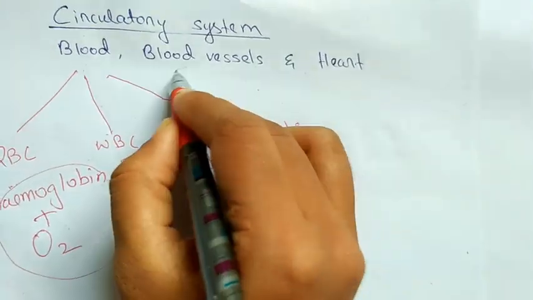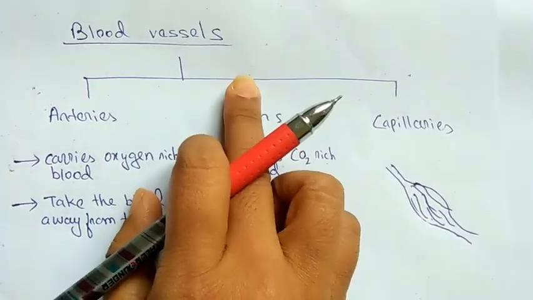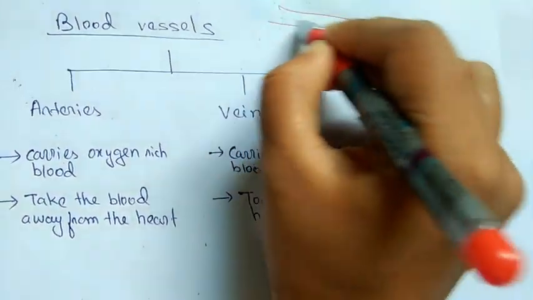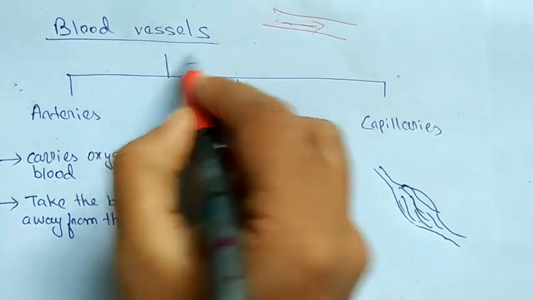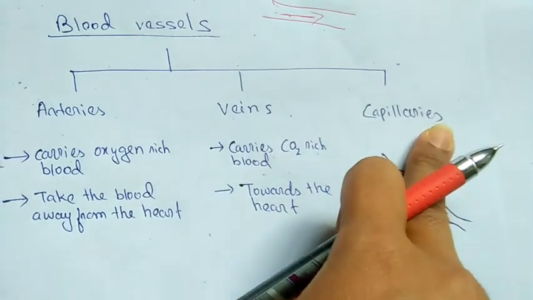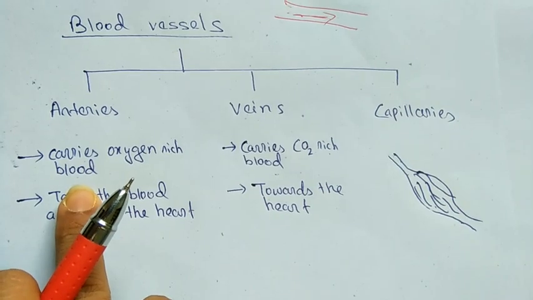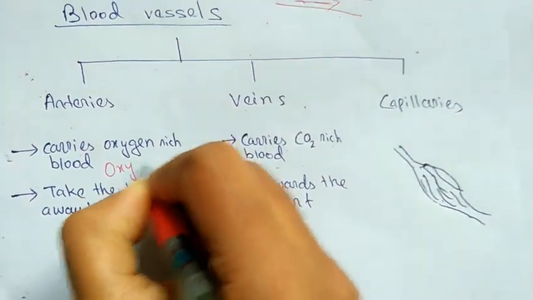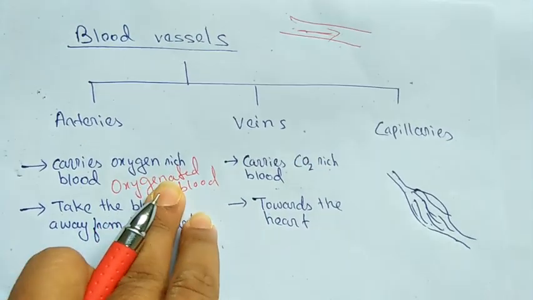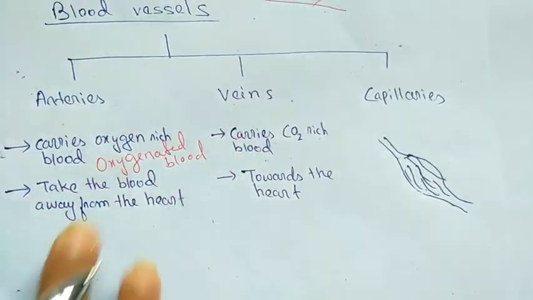So next, let's know about blood vessels and heart. So as I have told you, blood is a red colored fluid that flows through the blood vessels. So blood vessels are considered as vessels where blood flows. They can be categorized into arteries, veins, and capillaries. So let's see what arteries are. Arteries carry oxygen rich blood. Oxygen rich blood means oxygenated blood. It is also called pure blood. Whenever you get the term oxygen rich blood, pure blood, or oxygenated blood, all three are the same.